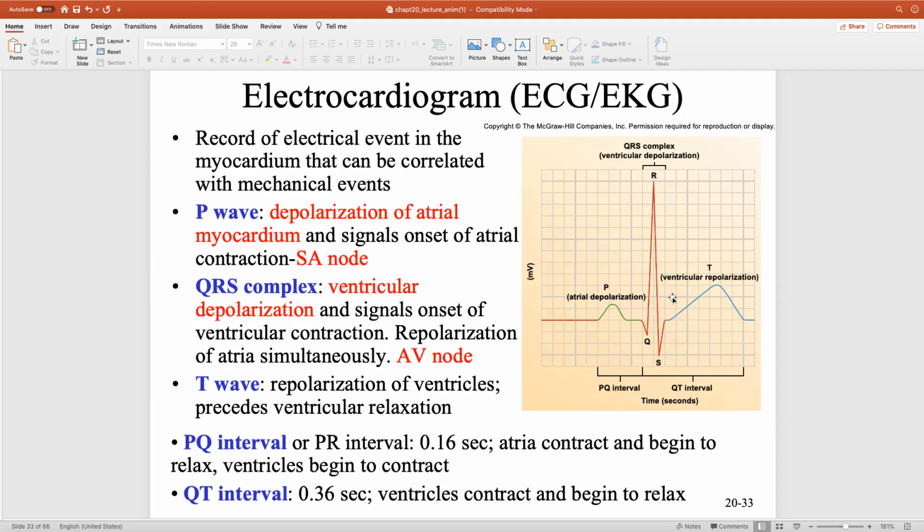The next waveform is a T wave. The T wave is going to be ventricular repolarization, and the T wave is going to signal the end of our contraction cycle of the ventricle. Just like what we saw before, no real changes in the pressure until halfway through the T wave.